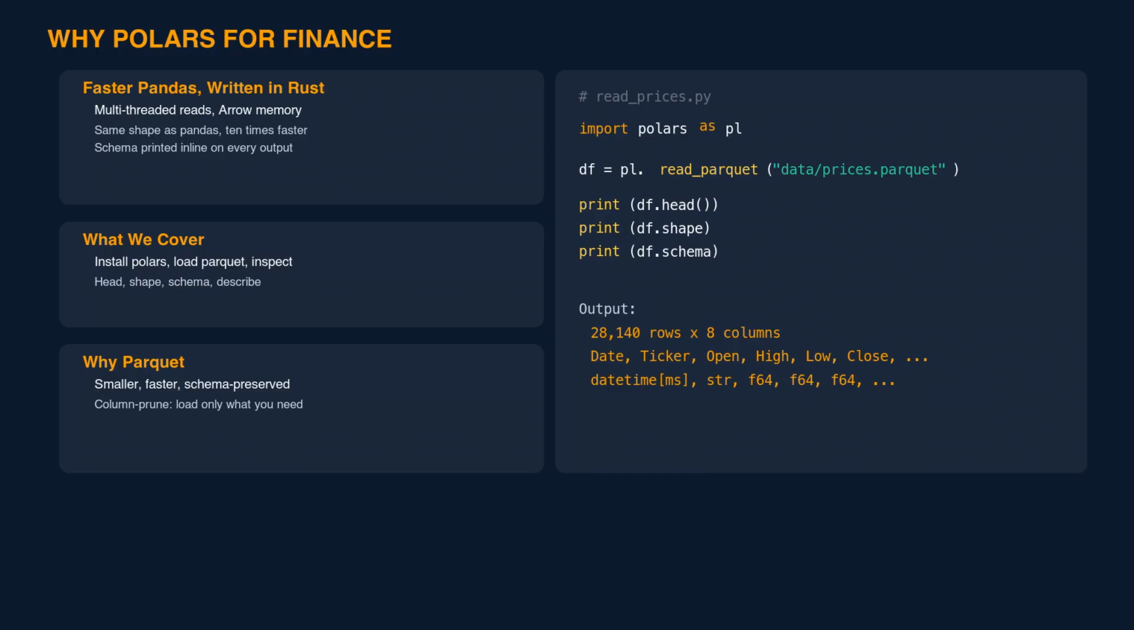If you finished Pandas for Finance or you already use Pandas at work, Polars is the next step. It's a Python library, written in Rust, backed by Apache Arrow. Multi-threaded by default, with a query optimizer built in.